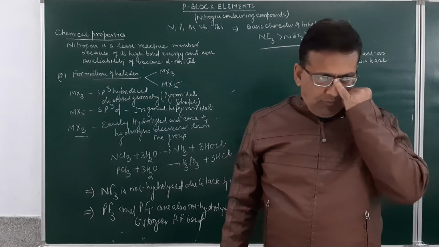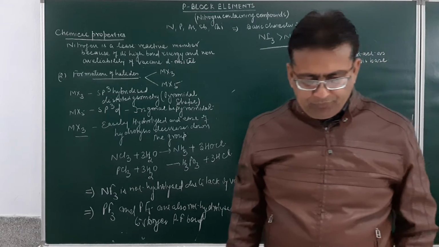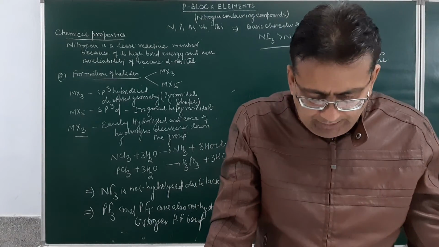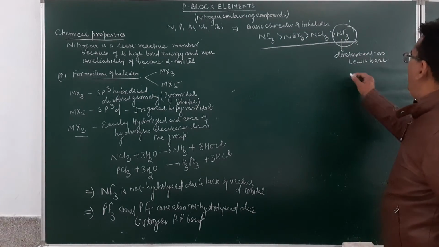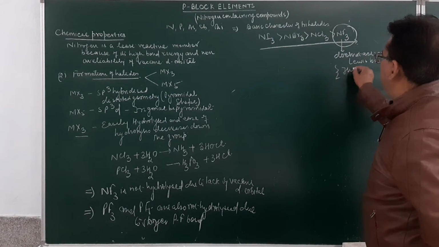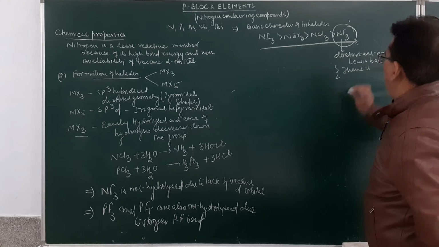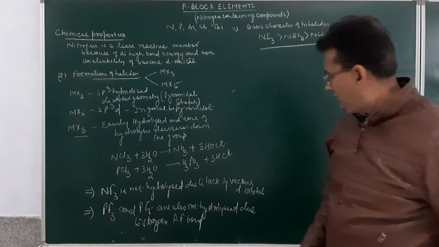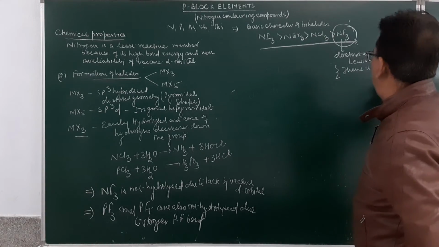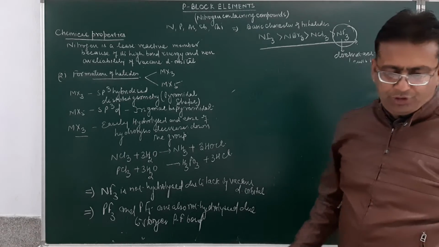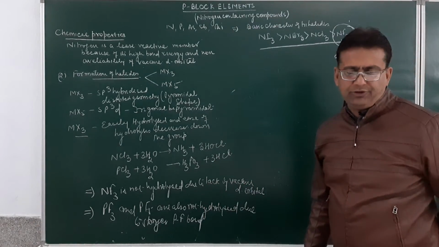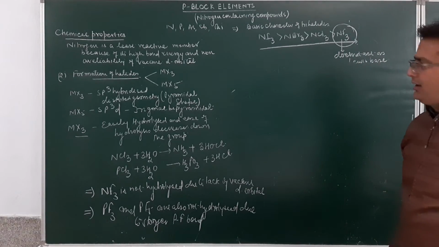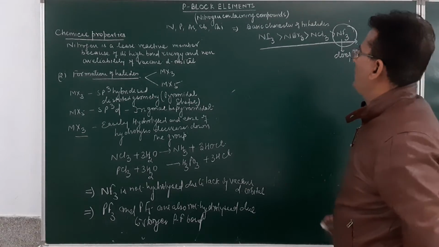Reason? In NF3, there is no compound to which it can donate the pair of electrons. I think that is clear.